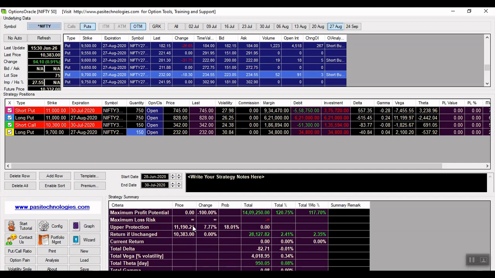Okay, so this is a simple strategy. The capital required for this strategy is around 4.5 to 5 lakhs, and we can gain monthly income in a very good manner.